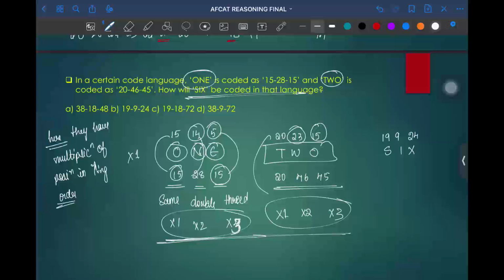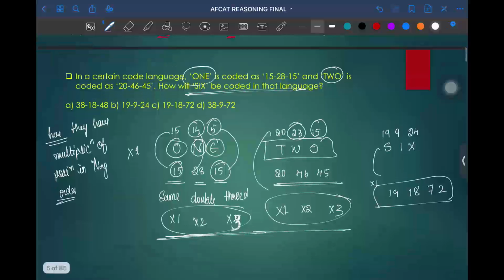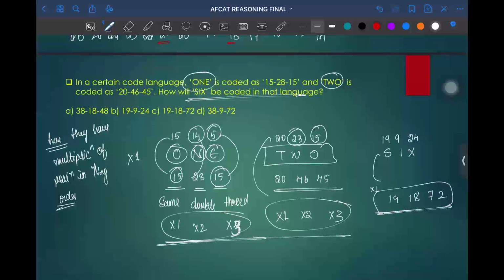And so what will be the final answer? 19 into 1 will be 19. 9 into 2 is equal to 18. 24 into 3 will become 72. So the final answer will be 19, 18, and 72. So option C will be the correct answer.